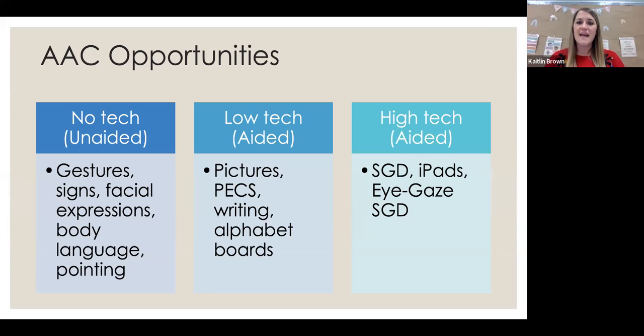But at the end of the day, once you find what works for that student, and as soon as you see that light bulb go off for that student where, oh my gosh, this makes sense. I picked this picture and I get what I want. Or I picked this picture and the teacher knows that I want to stop or I need a break. And they get that break and they don't escalate to that behavior.